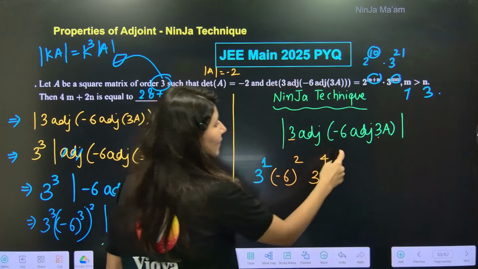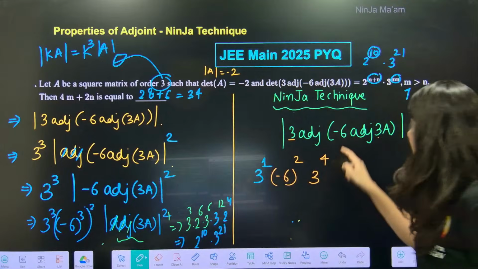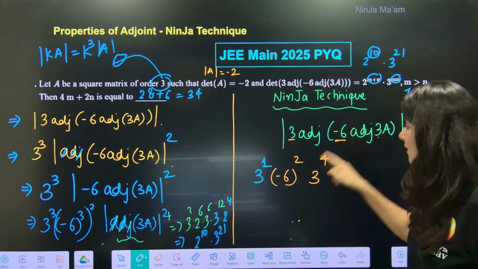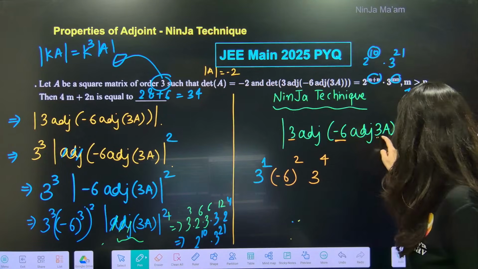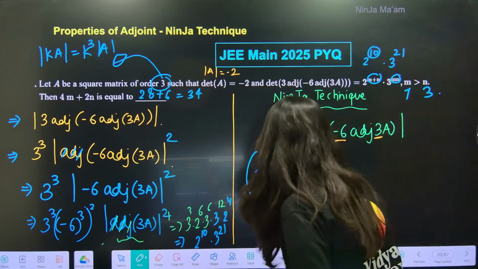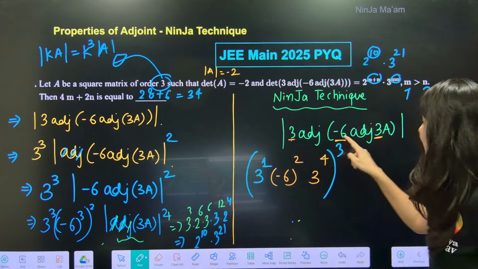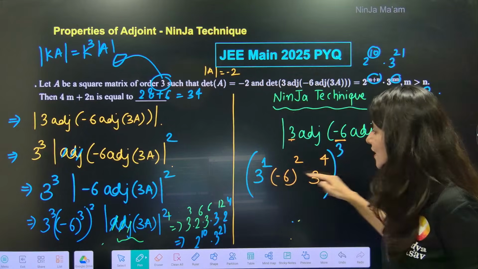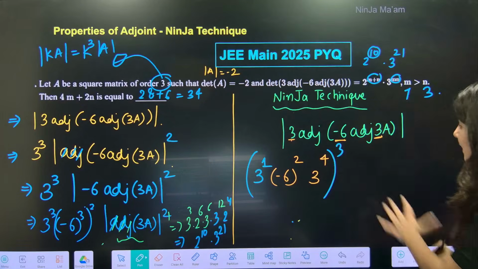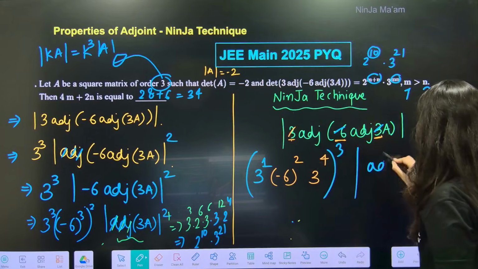Can you see 3 power 1? Because it is not inside any adjoint. Minus 6 is inside a single adjoint, one layer of adjoint, so 2. And this 3 is inside 2 layers of adjoint, that's why 4. Overall, you have to apply the power 3 using this technique, k cube. So 3, minus 6 and 3, increasing order 1, 2, 4, the layers of adjoint, and overall power 3. Eventually, since all the coefficients are now gone, you can write adjoint of A simply.